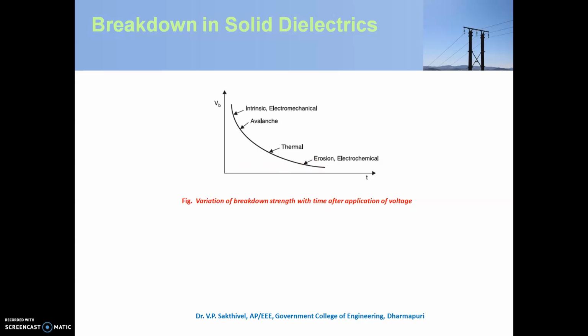The intrinsic breakdown time would be in terms of seconds. Here you see that the intrinsic breakdown occurring time is 10 to the power of minus 8 seconds. The second one, electromechanical breakdown, occurs within a few seconds. Thermal breakdown may occur for seconds to minutes, and some breakdown may occur from a few days to even years. Lastly we will discuss treeing and tracking.